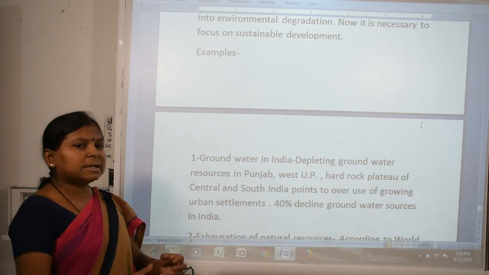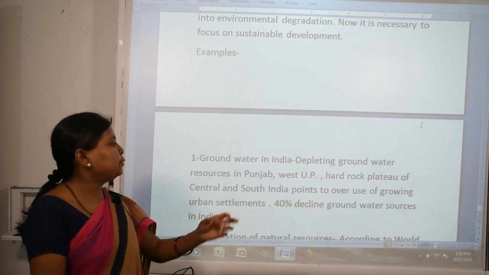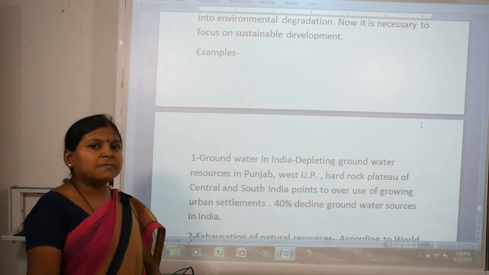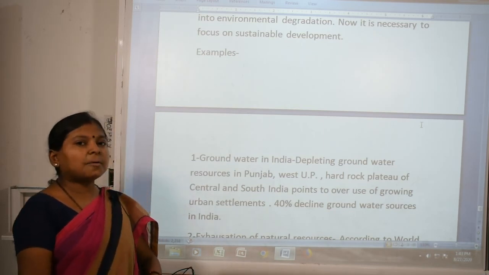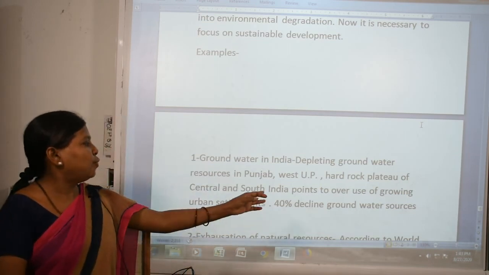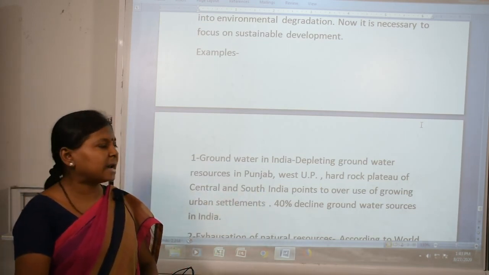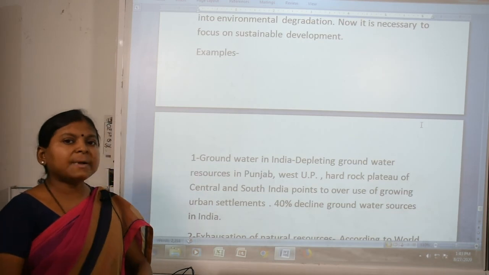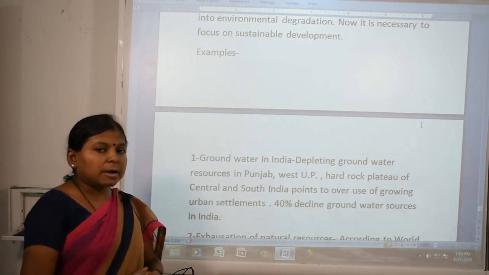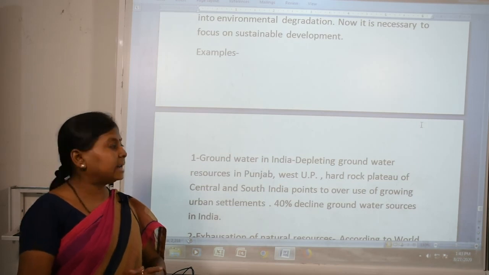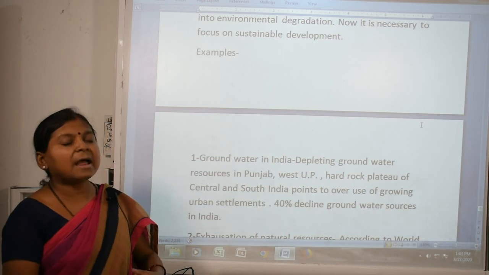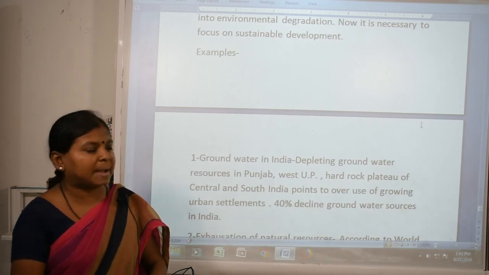Now the groundwater in India is depleting. Mostly you can see the depletion of groundwater resources in Punjab, West Uttar Pradesh, and the hard rock plateaus of central and south India, pointing to overuse and growing urban settlement. Do you know 40% of our groundwater resources are depleted? So we have to be very careful regarding this. We have to replenish this water resource by rainwater harvesting and some other methods.